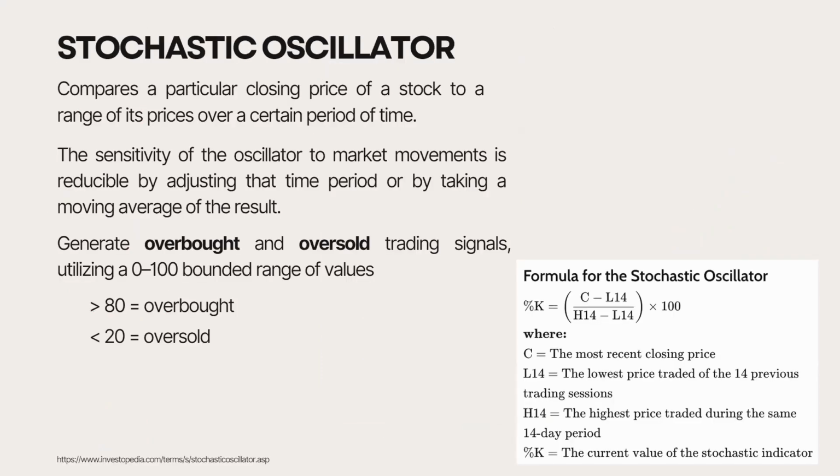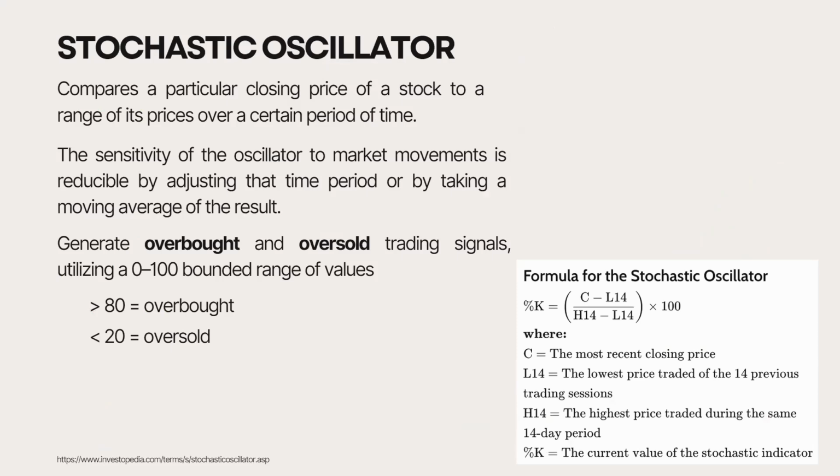Next up, the stochastic oscillator. Hot or not? The stochastic oscillator is another momentum indicator, but instead of price and volume, it compares the closing price to its recent range. It is also bounded between 0 and 100, with readings above 80 considered overbought, like a profile that's a little too popular, and below 20 considered oversold, a hidden gem waiting to be discovered.